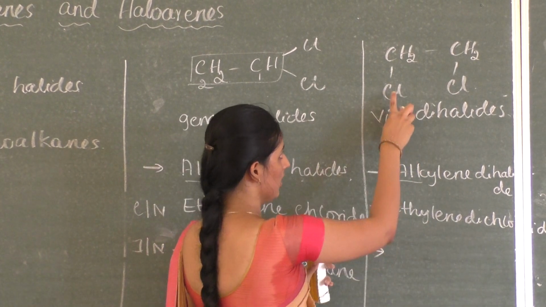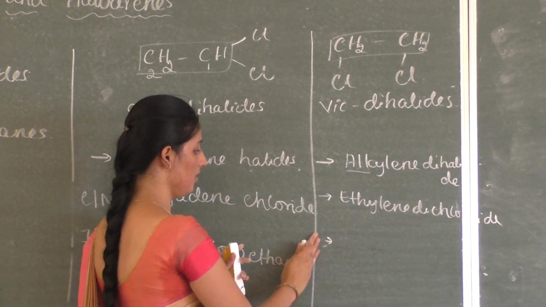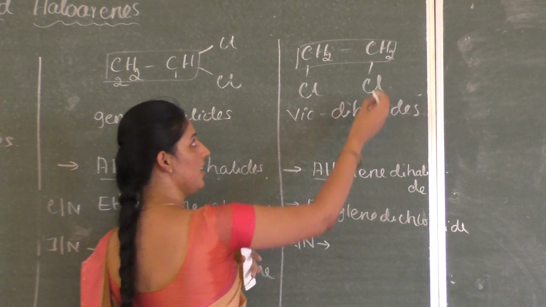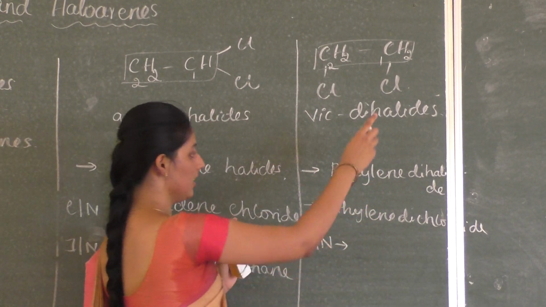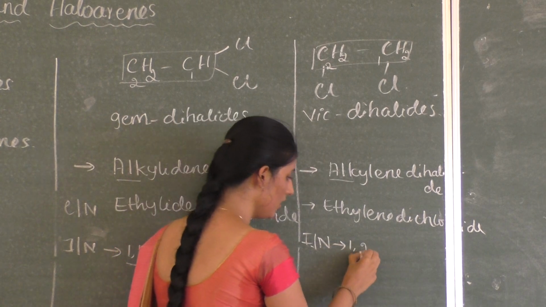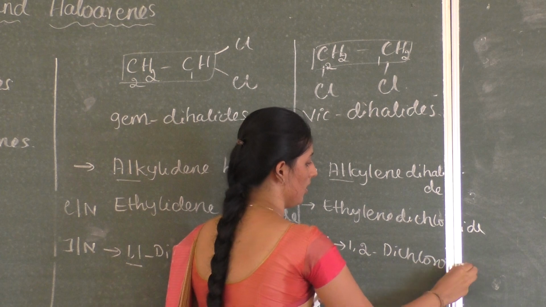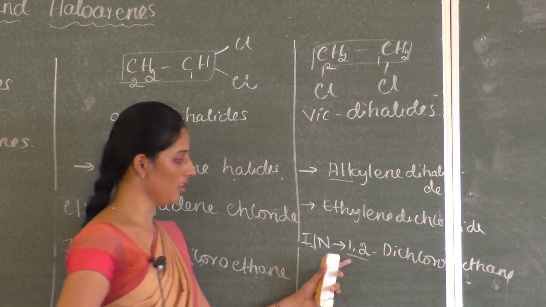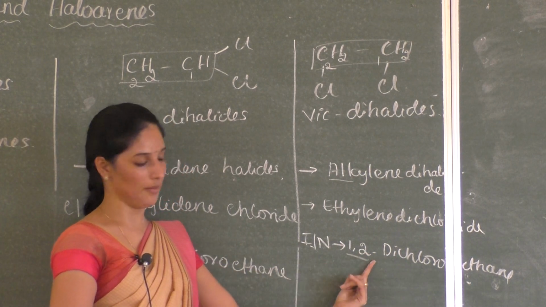So here again, select the parent chain. For the IUPAC name of this compound, select the parent chain and number your parent chain as 1, 2, and here the positions are 1, 2-dichloroethane. See, 1, 2 means what? 2 halogen atoms are present on adjacent carbon atoms.